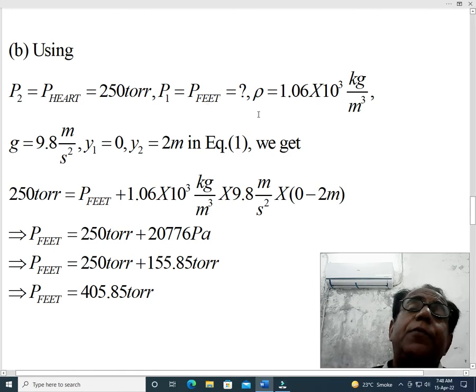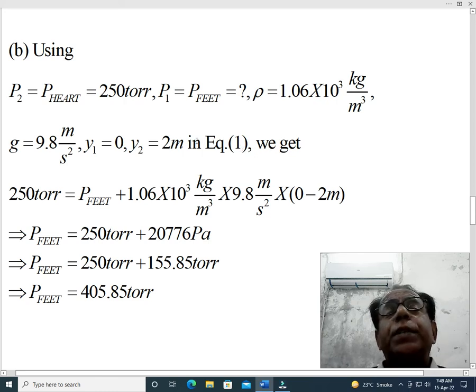Moreover, in the same way as in the previous problem, density rho is given as 1060 kilogram per meter cube. That is to say, when 10 raised to the power 3 is multiplied with the value 1.06, it becomes 1060. g, acceleration due to gravity, is a constant. We know y1 equal to 0, y2 equal to 2 meter in equation number 1.